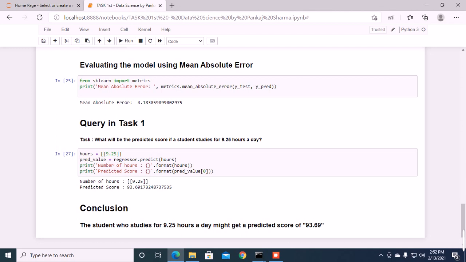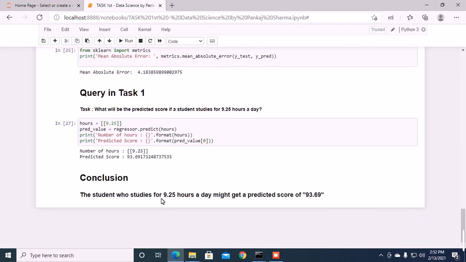The query in the task was to predict the score if a student studies for 9.25 hours a day. Using this block of code we have got the value 93.69173248937535. So our conclusion is that a student who studies for 9.25 hours a day might get a predicted score of 93 marks.